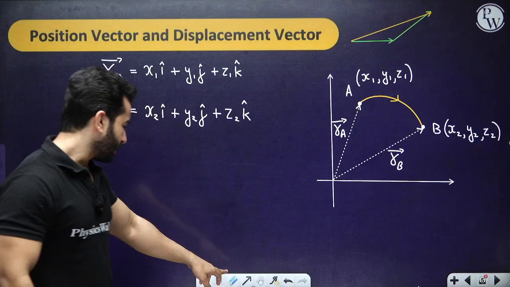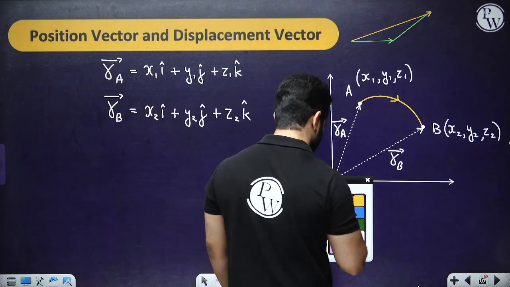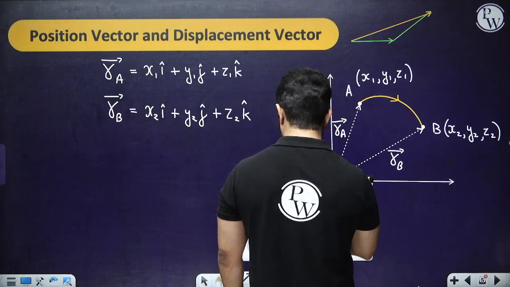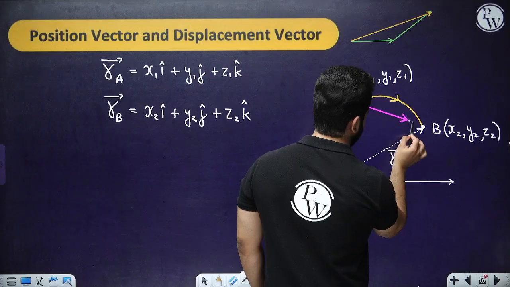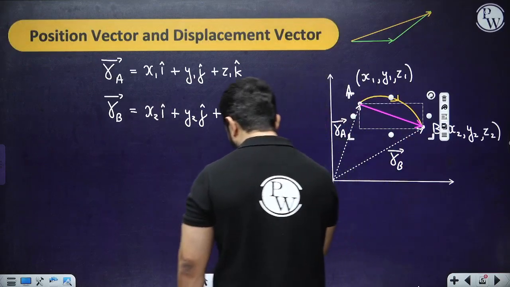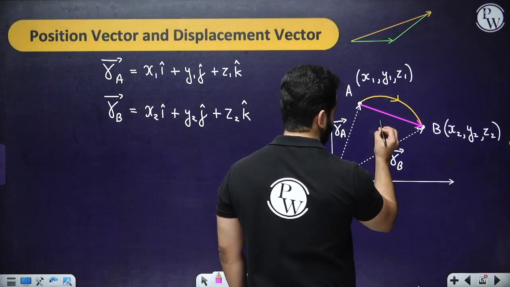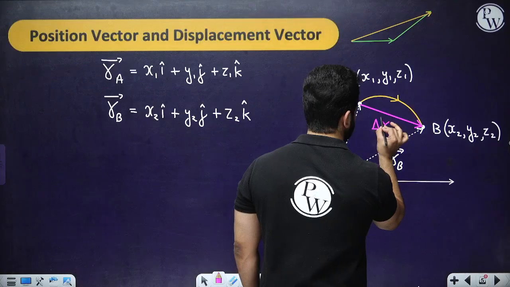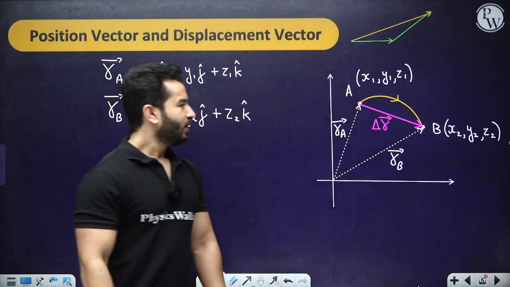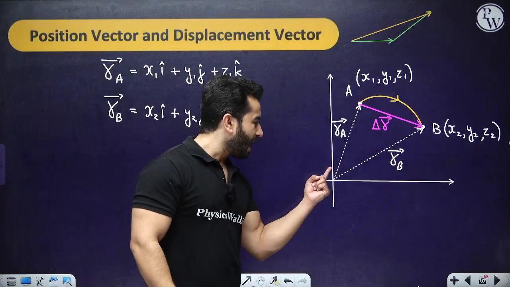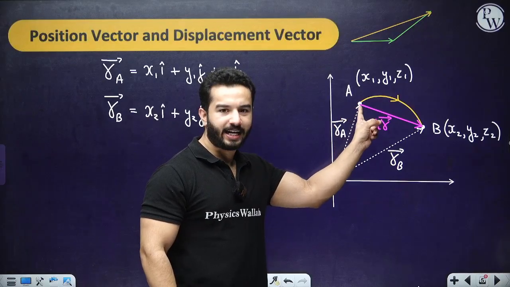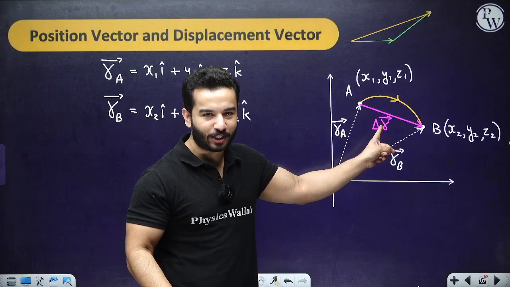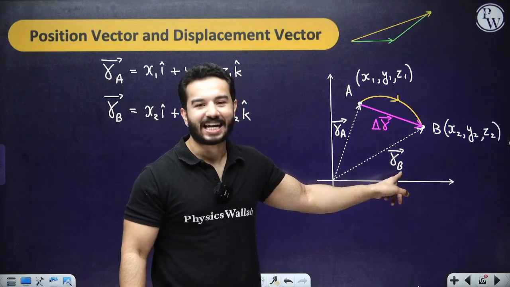Similarly, we can do something like this over here. If I draw a vector like this, from here till here, I'm calling this vector delta R. So please understand, I've got vector RA, the head of RA joins the tail of delta R, and the resultant is actually RB.